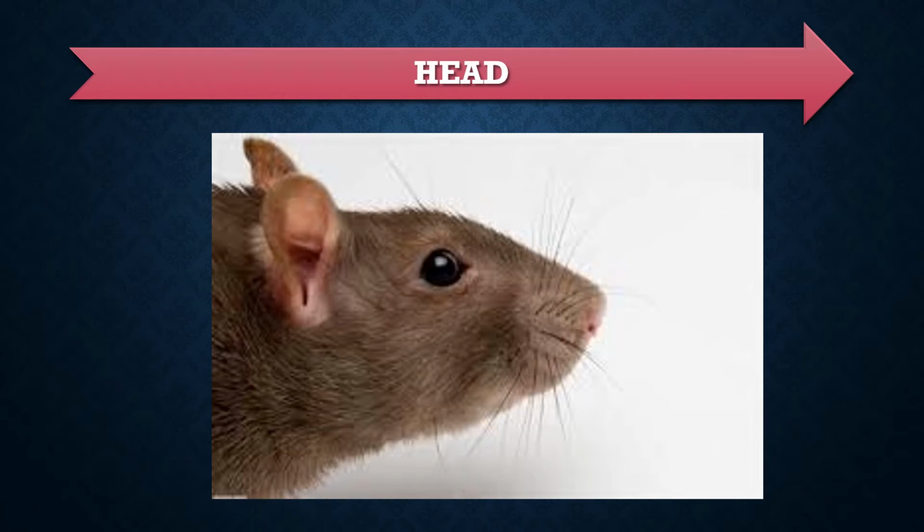It has a pair of ears with long flexible folds called pinnae. The rat is provided with a pair of eyes with a protruding cornea, giving a great deal of side vision. Eyes are protected with eyelids and a nictitating membrane.